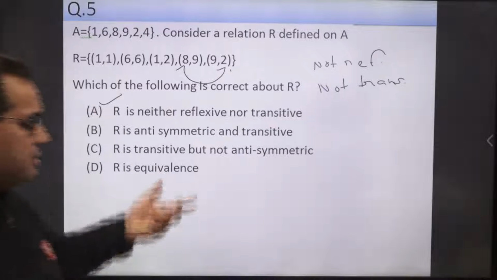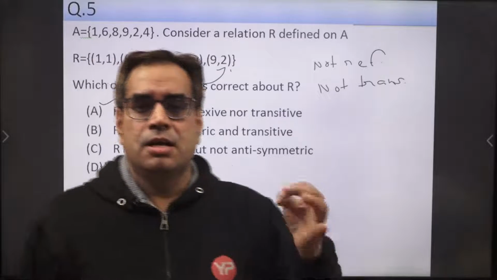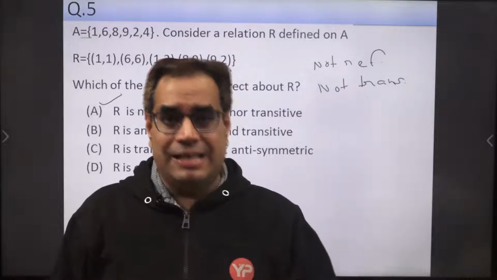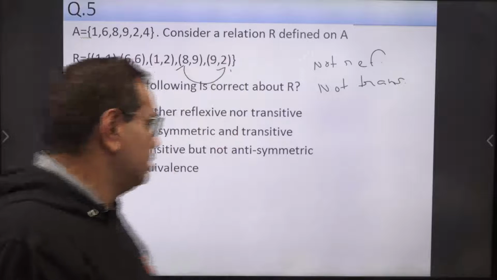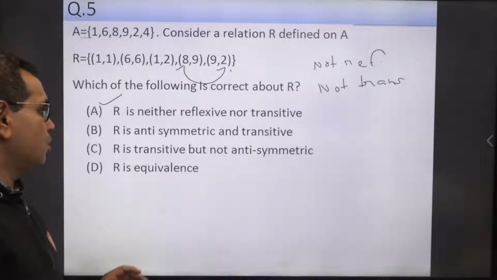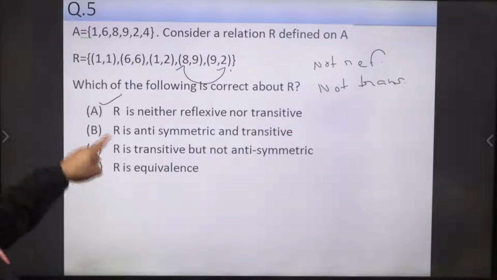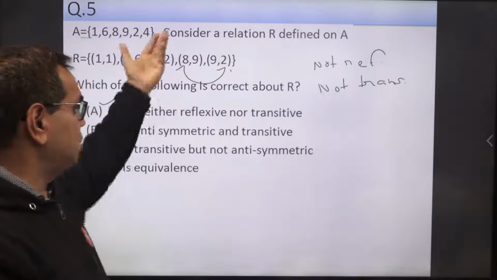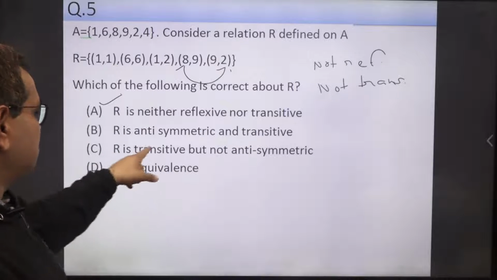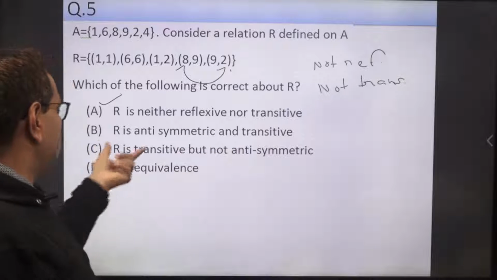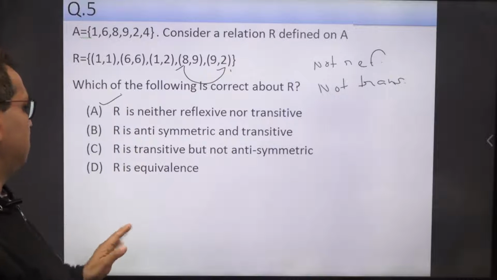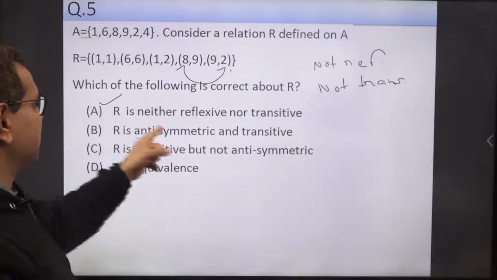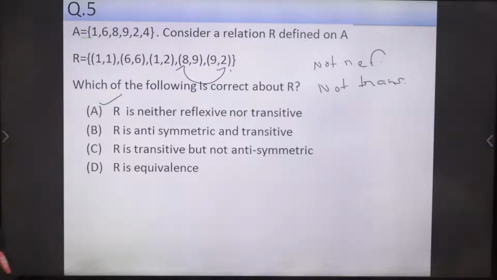And we know an equivalence relation is what? A relation which is reflexive, symmetric as well as transitive. So that is not the right answer. Now here, anti-symmetric and transitive is a wrong answer because this is not transitive. Transitive but not anti-symmetric also means not the answer, as it is not transitive. So A option is the correct answer.